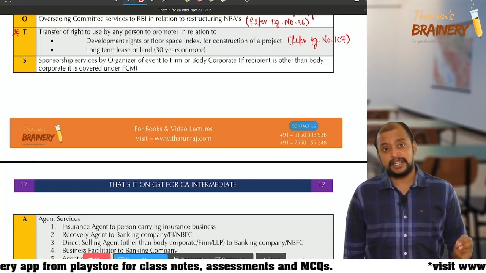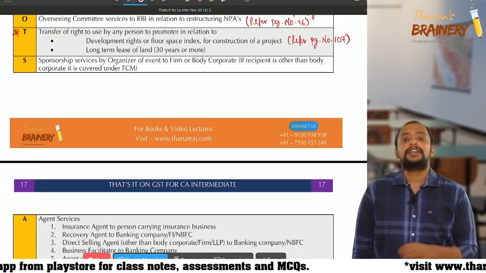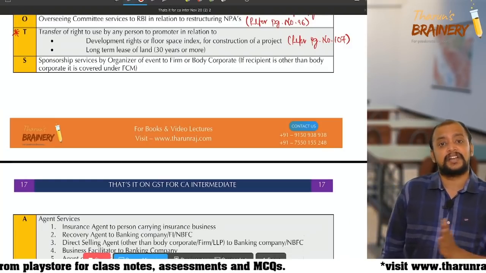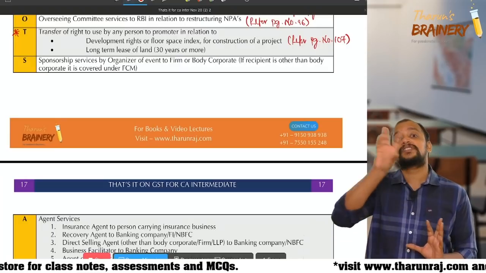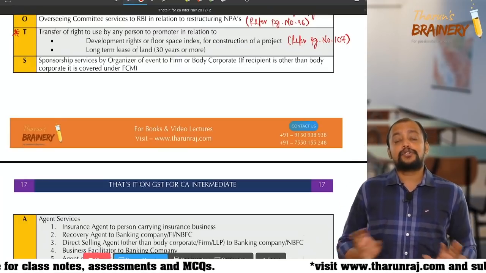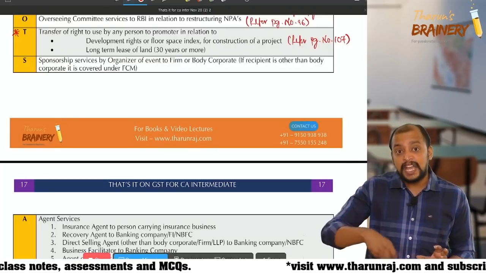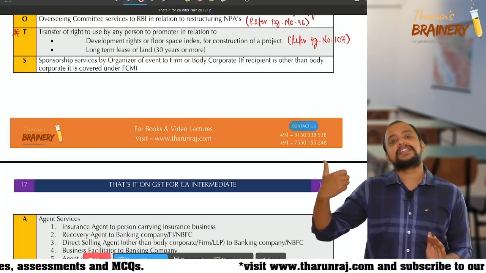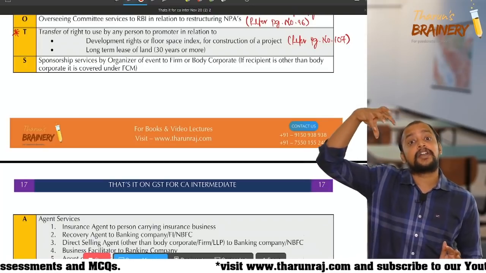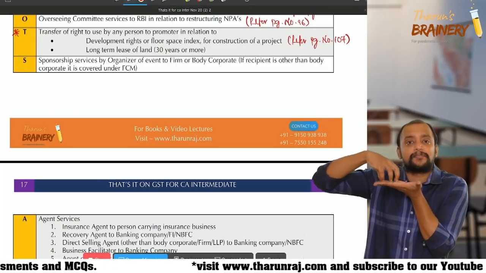If the recipient is other than body corporate or firm, then it will be taxable under FCM. Okay, so generally in case of sponsorship services, we should not think the one who pays money is the supplier of service. No, the one who accepts money is the supplier of service. That is, organizer of the event is the supplier of service.